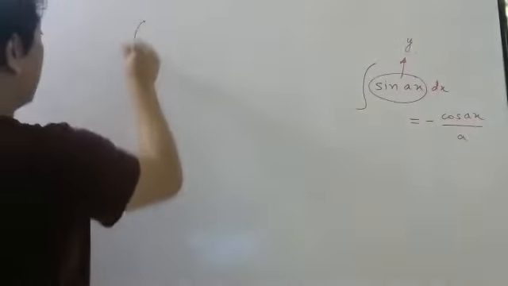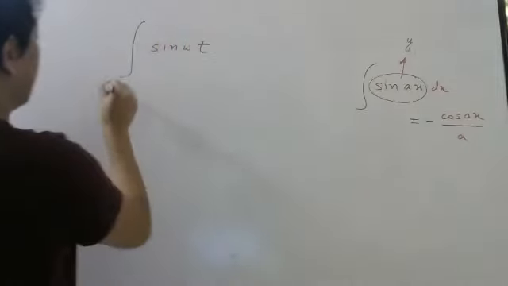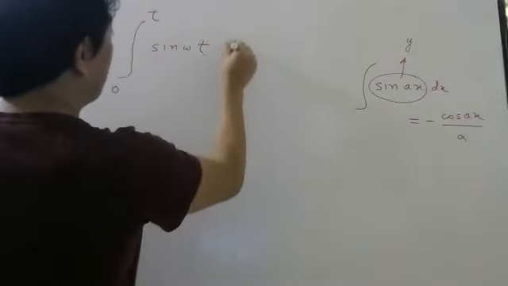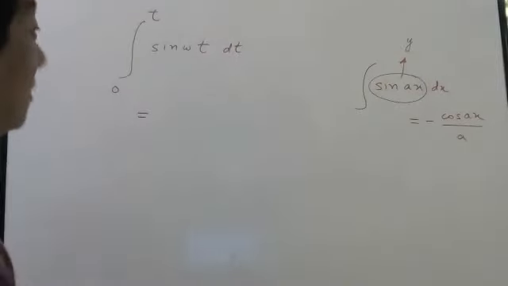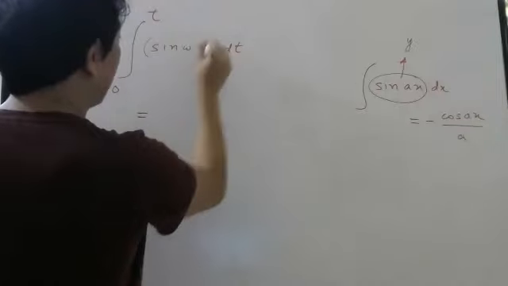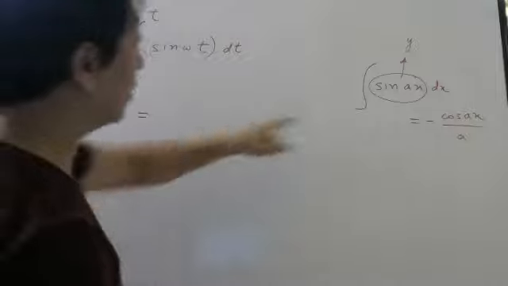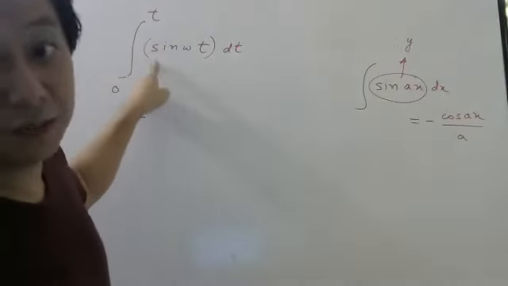Now, based on this, let me give you one problem. Integration of sine omega t from 0 to t, suppose, dt. If you don't write dt, it is useless. Before I do this integration, first you have to understand this omega t will be with sine all the time. This is the angle. So here, which is your x? Which is the variable here?